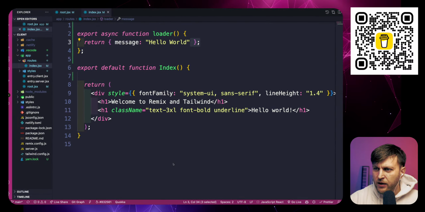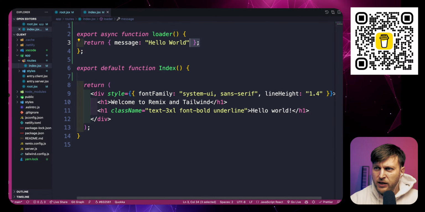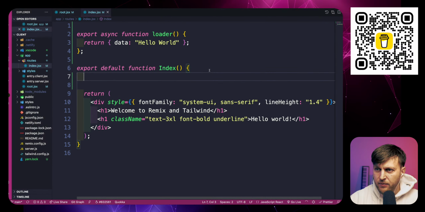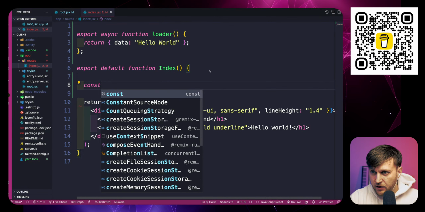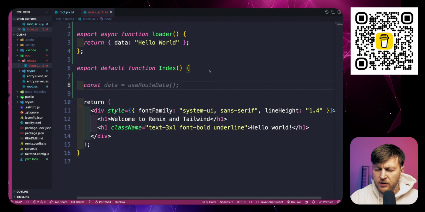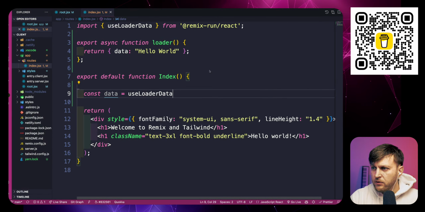So now we will do something in this loader function and return something. Let's call this data for now. And the way we're able to access this returned item is to use the useLoaderData hook that we are getting from Remix run, which is the framework that we're using.